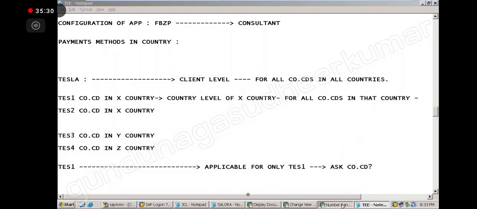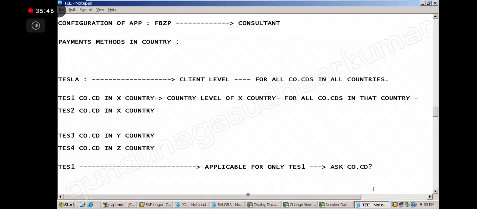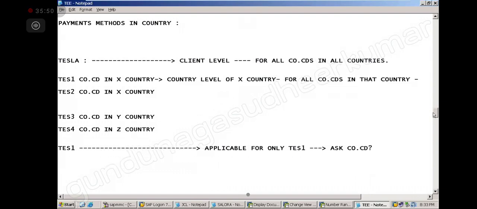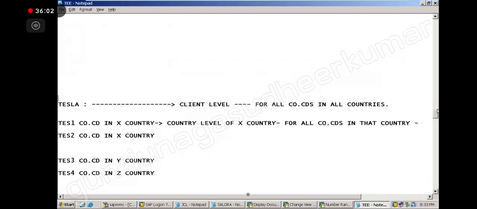Okay, good that we have raised this point so that it is clear for everybody. Now step number 1 is completed. Now show me the notes on payment method. This has got nothing to do with payment methods in country. This is a totally different discussion. We are talking about configuration level.